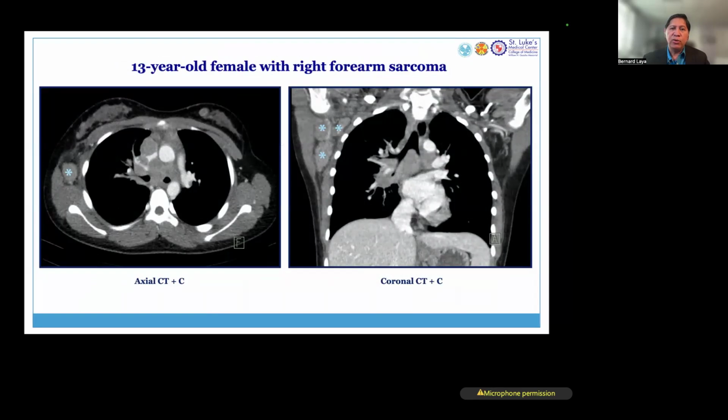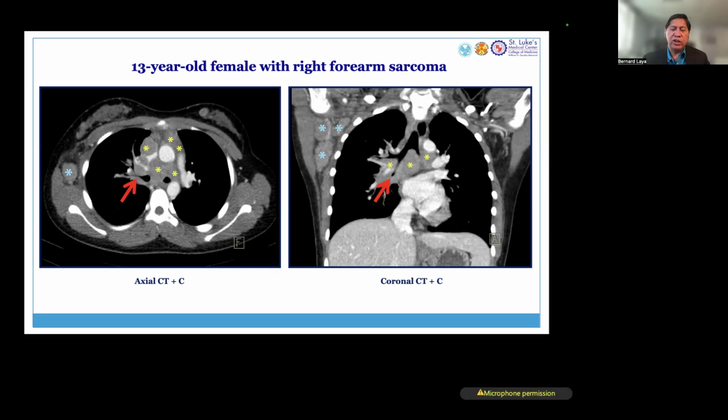This is a 13-year-old female with forearm sarcoma, proven cancer on the right forearm. Notice in the asterisk, we have significant enlargement of the lymph nodes in the right axillary area. But what is even more interesting, the patient develops multiple lymph nodes in the mediastinal region, and it is effacing the airway, the bronchus intermedius. So notice that with this finding, the patient would have difficulty breathing, and the patient would probably have a wheeze, and it could present and mimic tuberculosis.